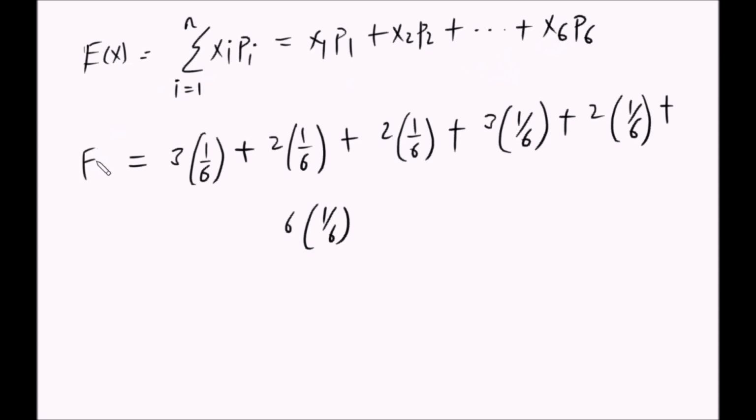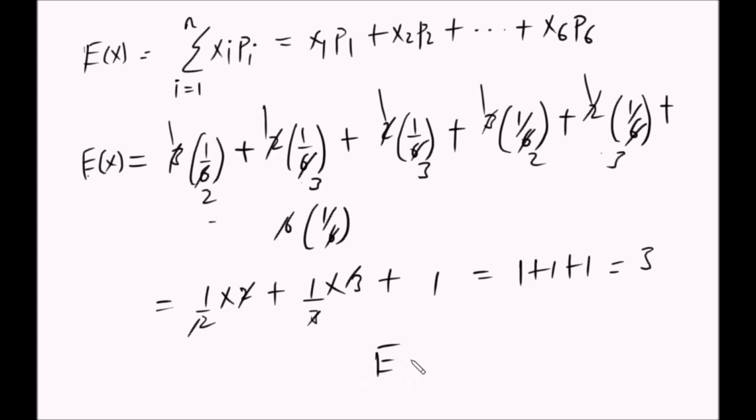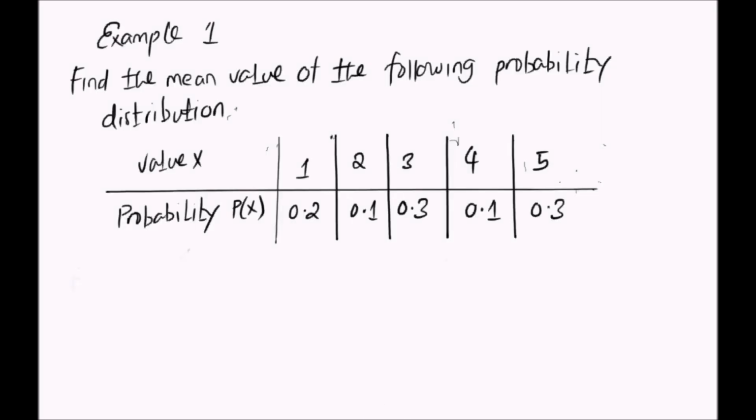So that's how you get the expected mean. So by 3 is 1, by 3 is 2, by 2 is 1, by 2 is 3. 3, 2, 3, 1. So it will be 1 over 2 times how much? 1, 2 times 2, plus 1 over 3 times how much? 1, 2, 3, 3, plus 1. So it will be 1, this 1. So it is 1 plus 1 plus 1 which is 3. So you can see our expected mean here is what? It is 3. So this is how you find the expected mean.